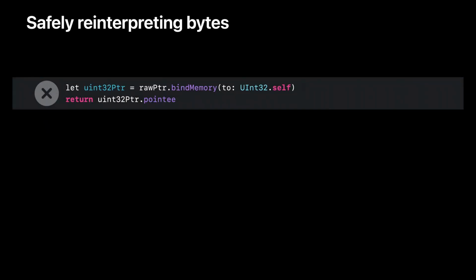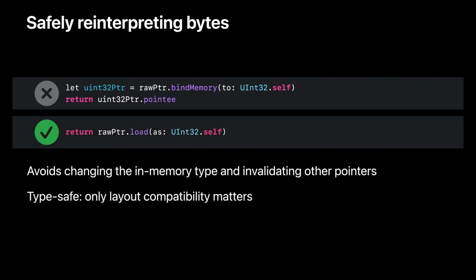The most common misuse of the bindMemory API is simply to read a different type from memory. This code calls bindMemory to get a pointer of the type it wants to read. That typed pointer is only needed to read a value. But in the process of creating that pointer, we've changed memory state and probably invalidated other pointers. When you just want to reinterpret a type, UnsafeRawPointer's load API is a solution that avoids the pitfalls of pointer type. You only need to take responsibility for memory layout.